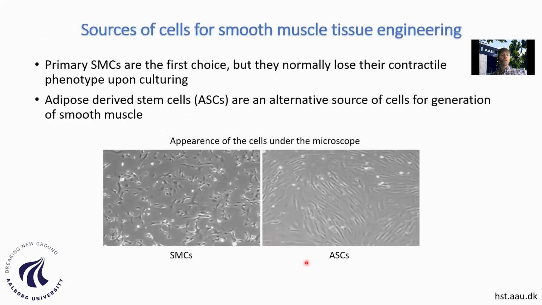If we talk about which cells are relevant to explore when thinking about tissue engineering applications, primarily we will think about the smooth muscle cells, which are the first choice, because they are cells that are normally resident in these smooth muscle layers. However, many studies have shown that adipose-derived stem cells are a very valuable alternative source of cells for generation of smooth muscle. Here we have some microscopic images of adipose-derived stem cells in comparison with smooth muscle cells in culture.